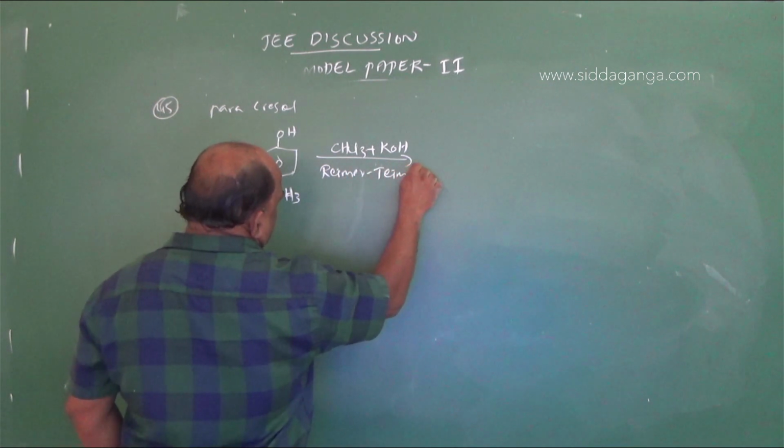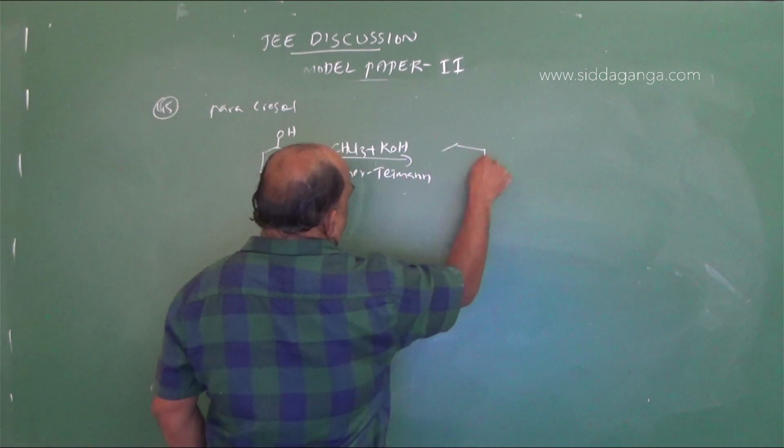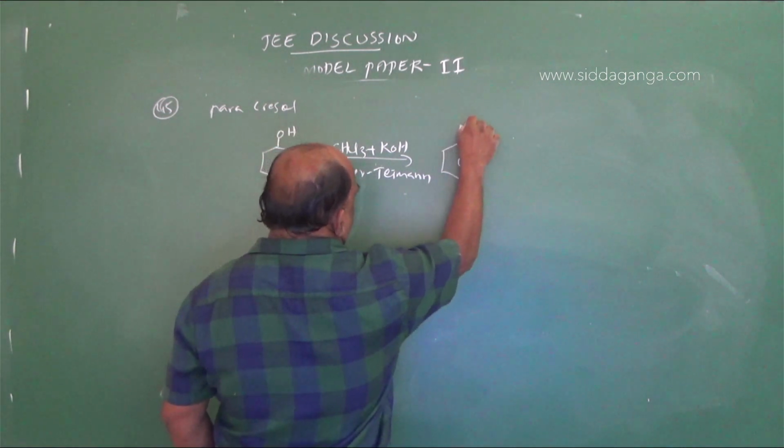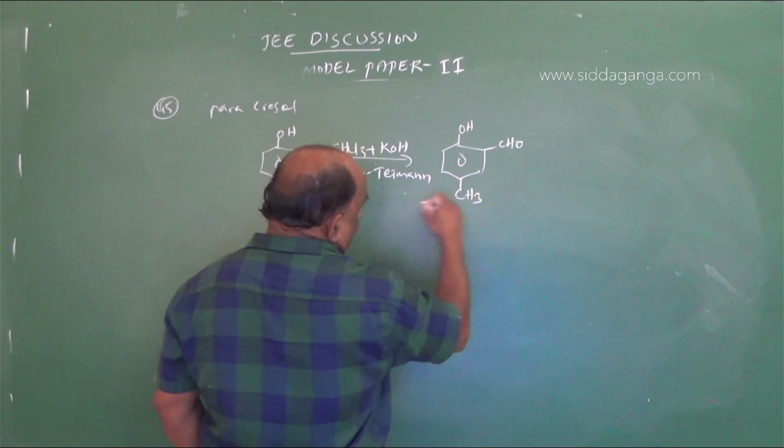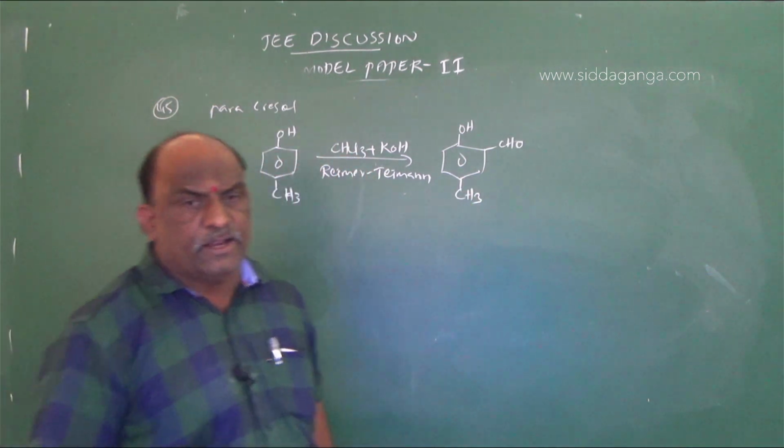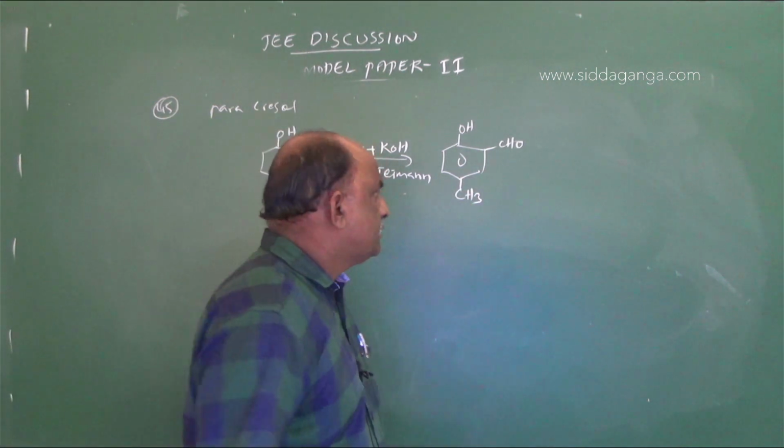This is the Reimer-Tiemann reaction. At the ortho position, you introduce an aldehyde group. This is the Reimer-Tiemann reaction, introducing the aldehyde group in the ortho position. This is compound A.